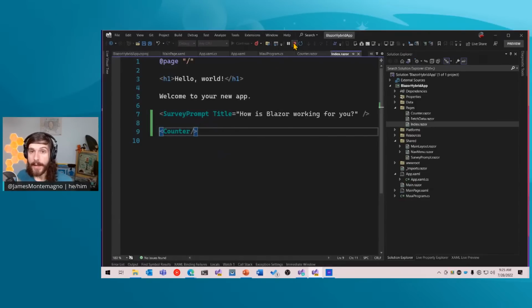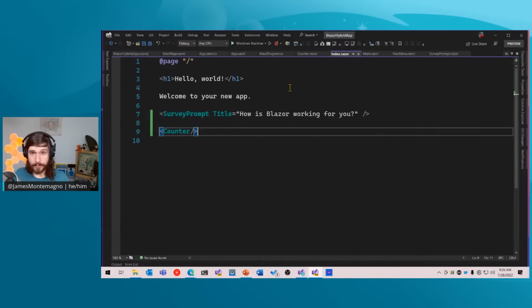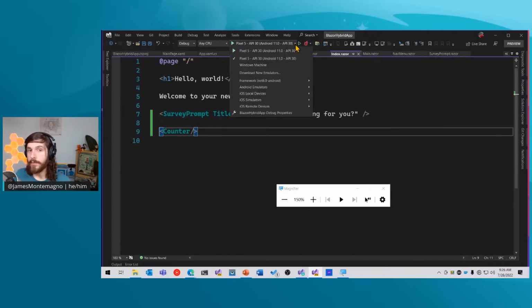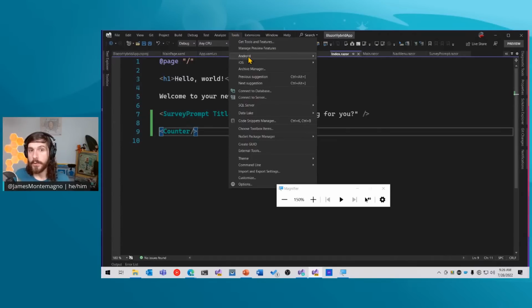Now, if I do want to go ahead and run this on Android, I'm going to stop debugging and I'm going to go ahead and change the framework to Android. I can also just look at the Android emulators that are there. I'm just going to go ahead and change it to Android. And Visual Studio, if you have an emulator, will go ahead and select one for you. You can also set one up over here. You can also go to Tools, Android, and look at the different device managers or SDKs, and it'll handle everything for you if you're missing any of that stuff.